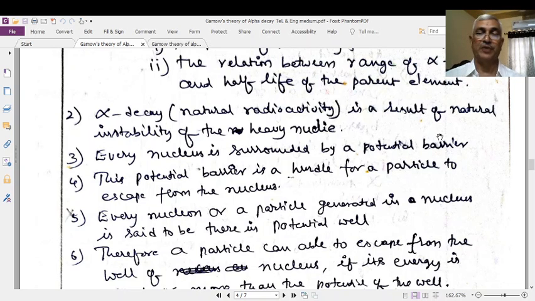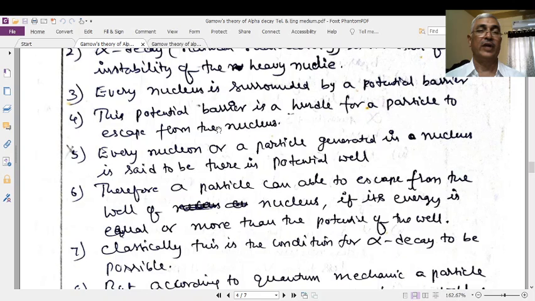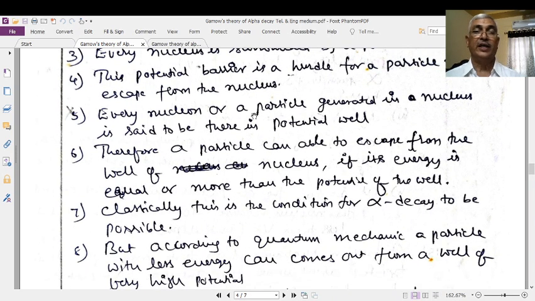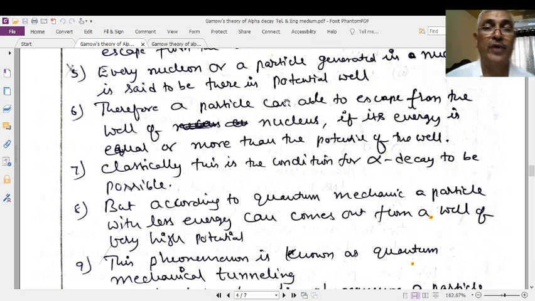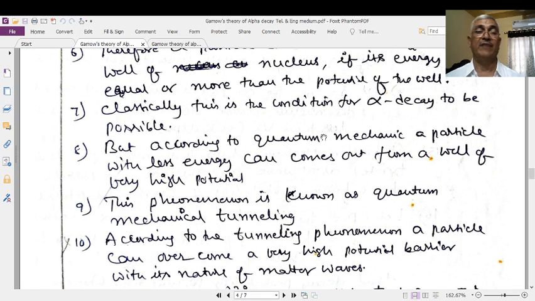All these things that I explained so far are actually listed out here, so I will go through very rapidly. Every nucleus is surrounded by a potential barrier. This potential barrier is a hurdle for the particle to escape from the nucleus. Every particle generated in a nucleus is said to be in a potential well. Therefore a particle can escape from the well of the nucleus if its energy is equal to or more than the potential energy of the well. That is also explained to you. Classically, this is the condition for the decay of alpha particles.